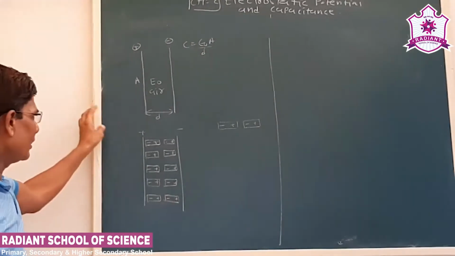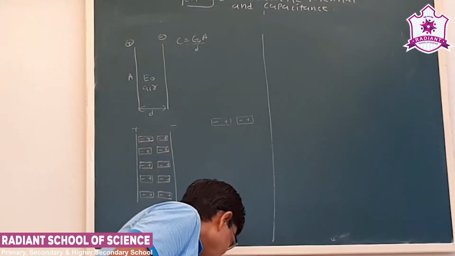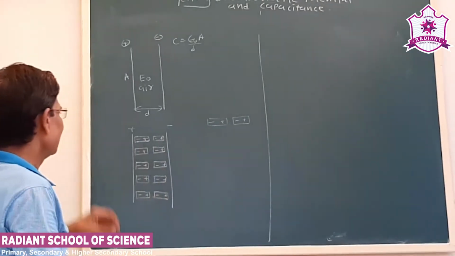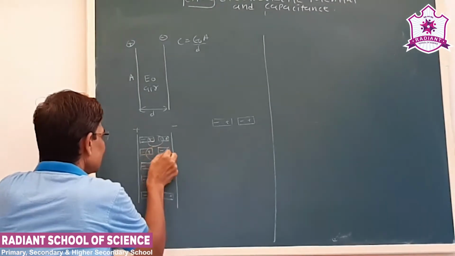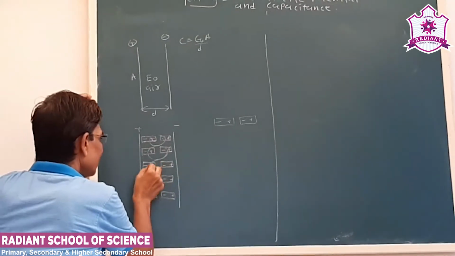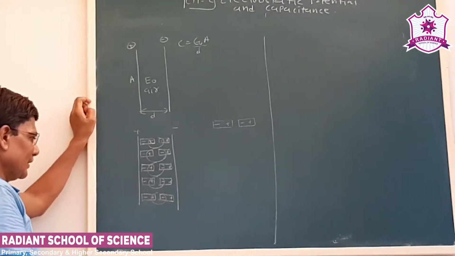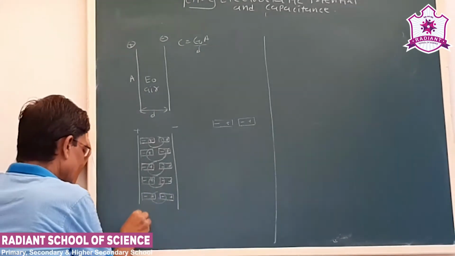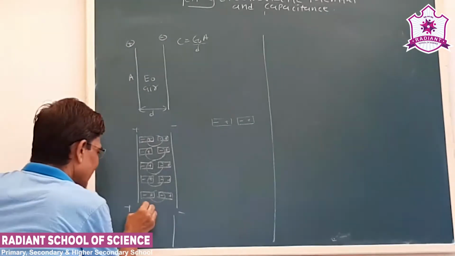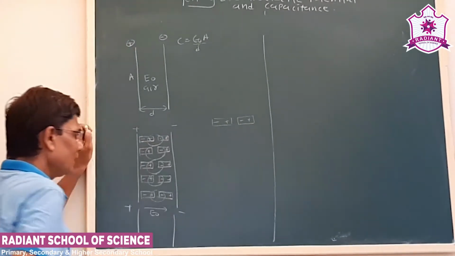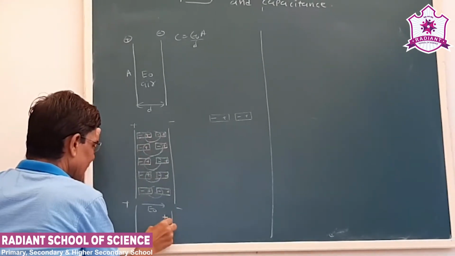Okay, now see, let us say the dipoles are arranged like this. Now what happened? See, this plus and minus charge will cancel, this charge will cancel, this charge also will cancel, this and this. But what we see here is a net charge. Initially the condition was like this. See, the electric field was E0.